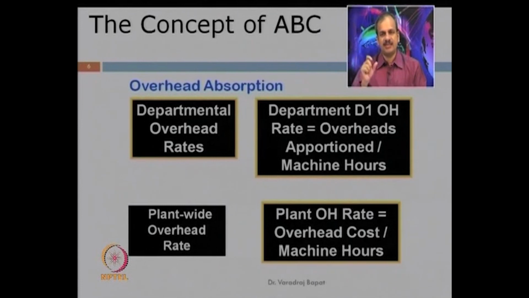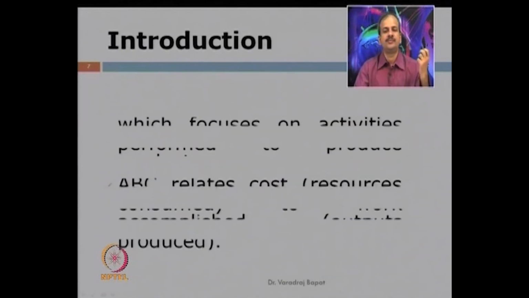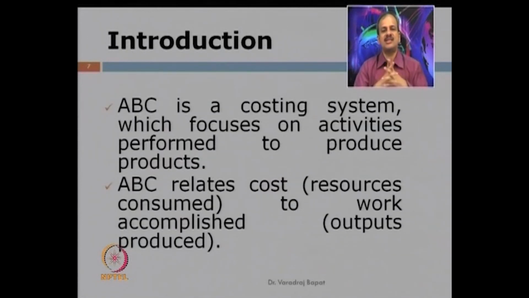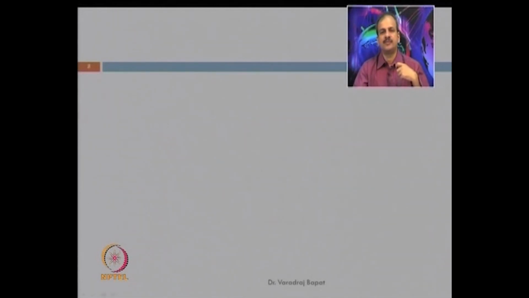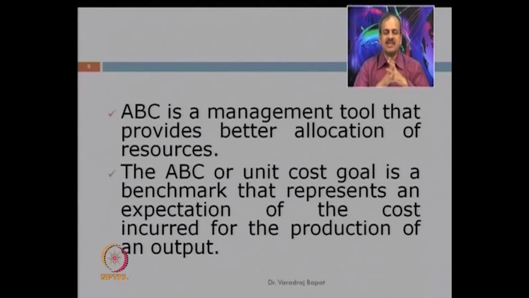Here, machine hours is taken as an example, which gives us the departmental overhead rate. In ABC costing, we try to relate the cost, that is the resource consumed, to work accomplished, that is units produced. This serves as a good management tool because it leads to better allocation of resources.